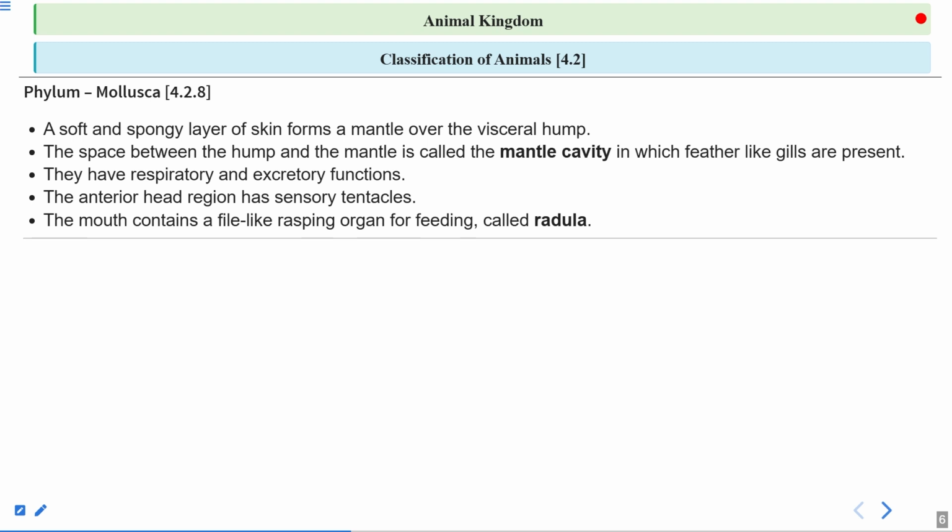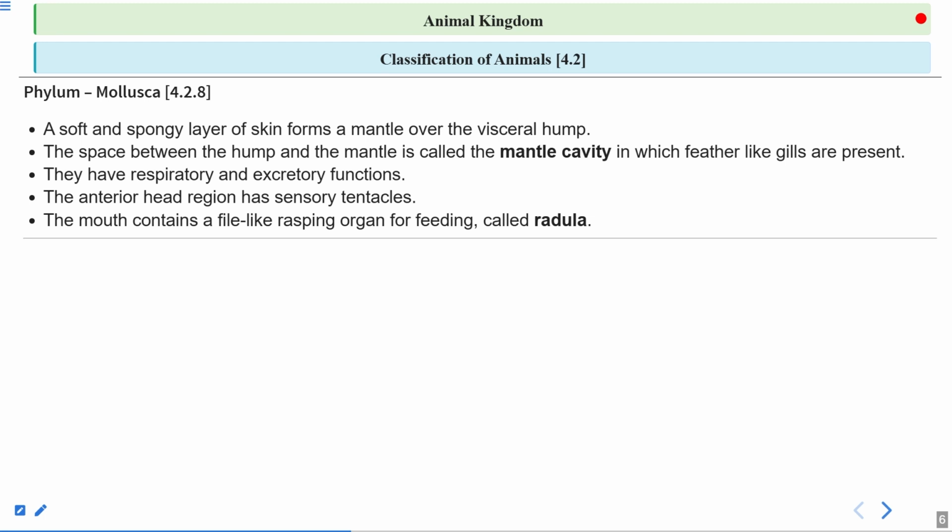The mouth contains a file-like rasping organ for feeding that is called the radula. This is a very, very important point from this phylum Mollusca. In a nail cutter, there is a file-like region. You must have seen that you can rub your nails to give a proper shape, right? So that type of organ is present in the mouth of the molluscan, and they can feed on the food with the help of this organ that is called the radula.